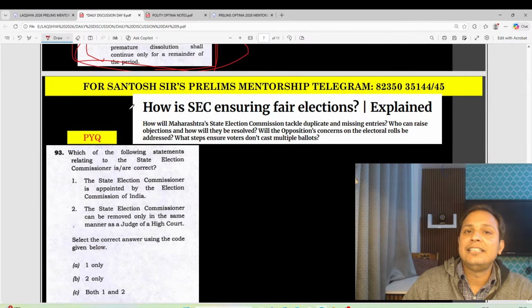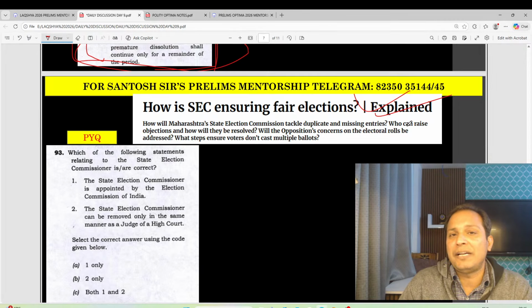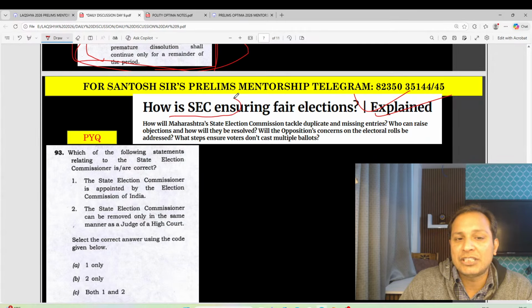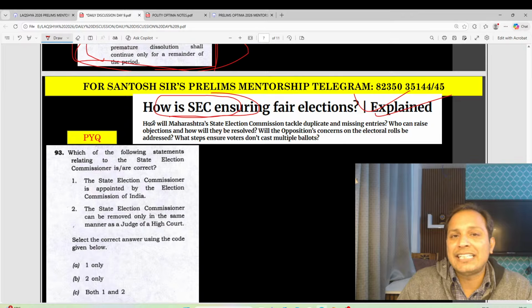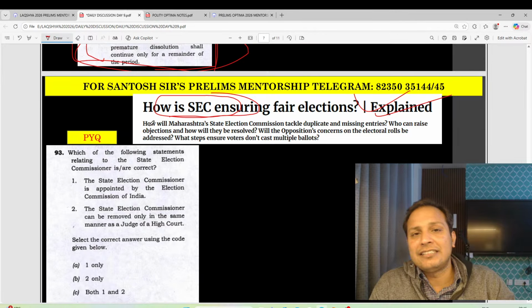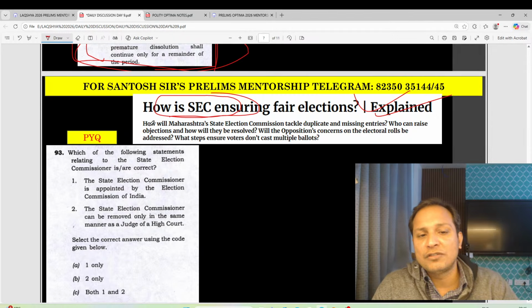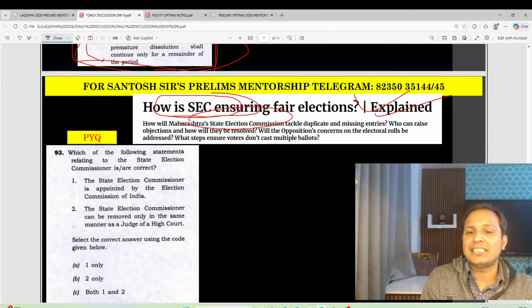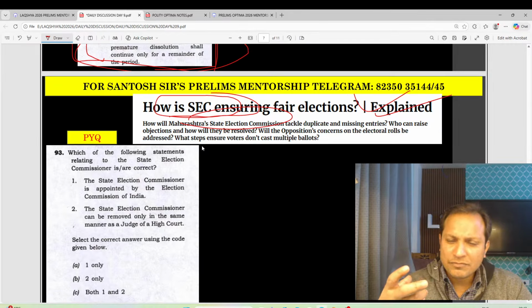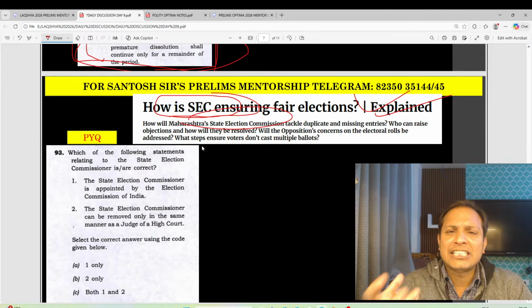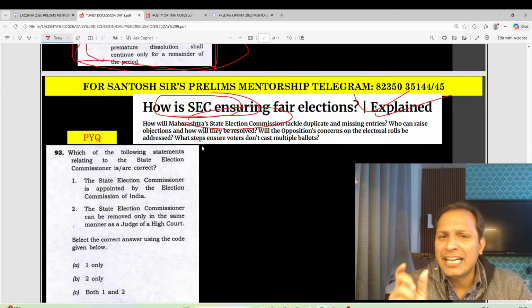Next topic, guys. You can see there was a Hindu explained section on the State Election Commissions. Many state governments are having panchayat elections and local body elections which are in controversy. Recently the Maharashtra State Election Commission was also doing something to tackle the duplication and missing entries in the electoral roll. I believe the State Election Commission can be asked in the prelims examination. State Election Commission is a constitutional body.